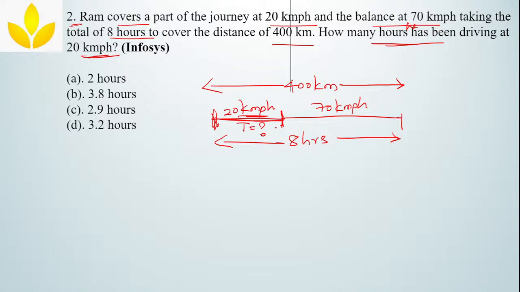What we want is this particular timing, correct? And if I take speed equal to distance divided by time, according to this, time is equal to distance divided by speed, right? Now, I know the speed for this, which is 20 km per hour, but I don't know what the distance is.